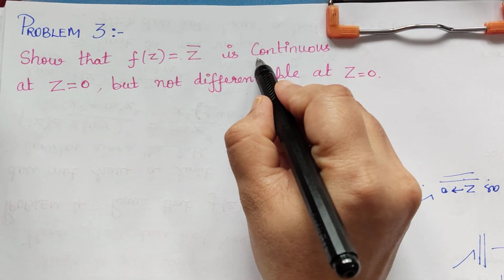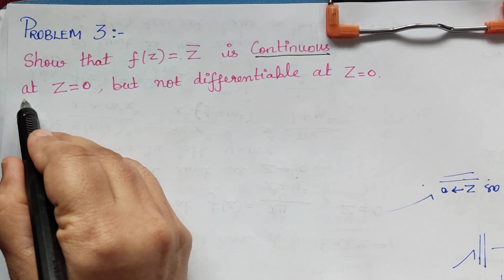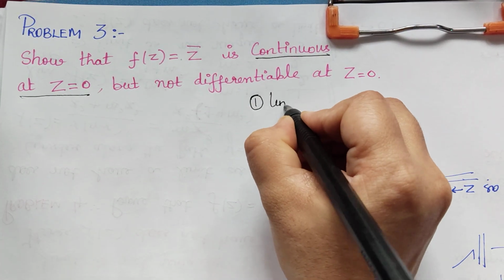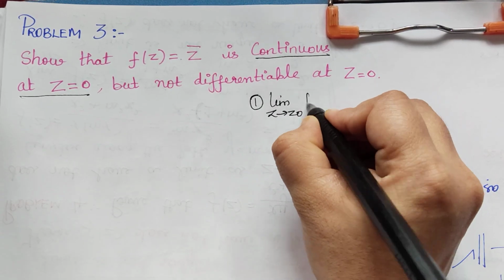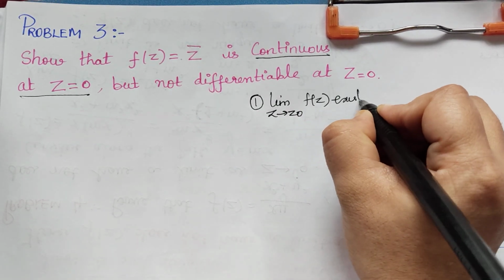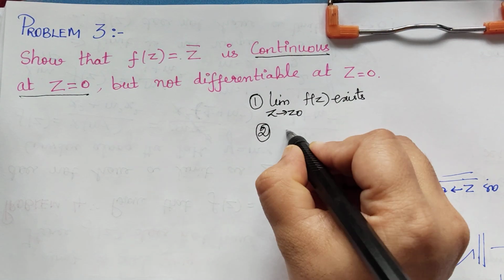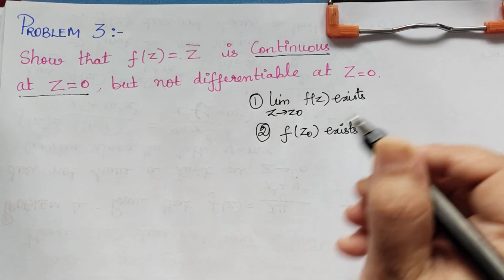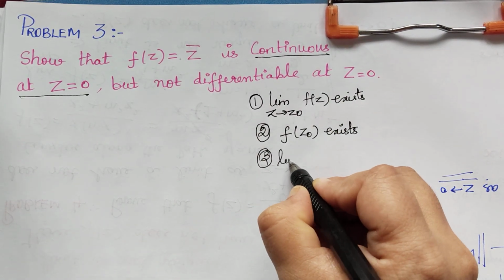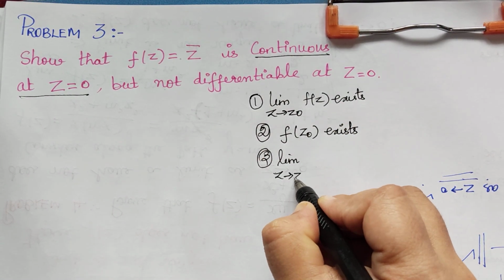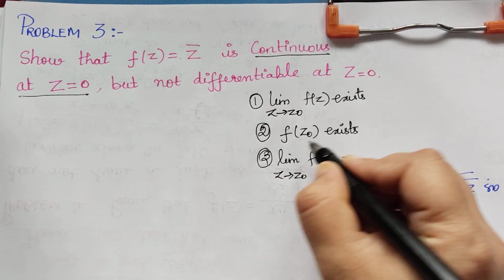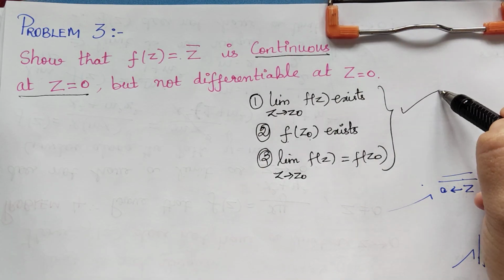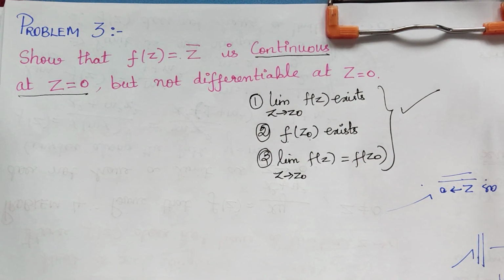So first we shall prove the continuity, that is, the given function is continuous at the point z equal to 0, for which we have to prove three conditions. The first condition is that limit z tends to z naught of f of z exists. The second condition is to prove that f of z naught exists, that is the function exists at the point z naught. And the third condition is to prove that this limit which exists will be equal to the function at the point z naught. So if we prove these three conditions, we are done with the continuity of the problem,